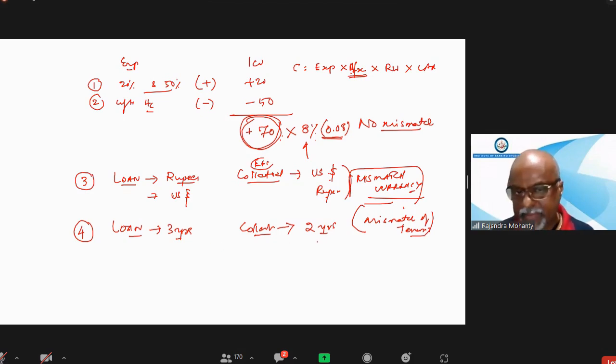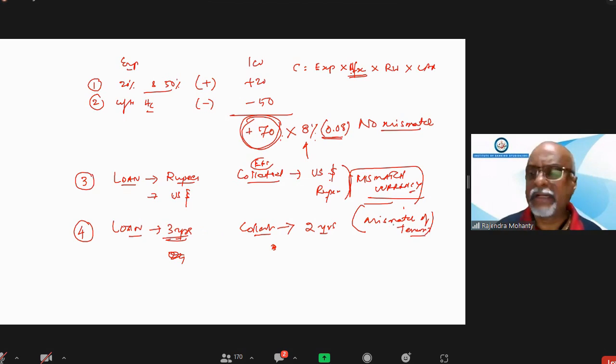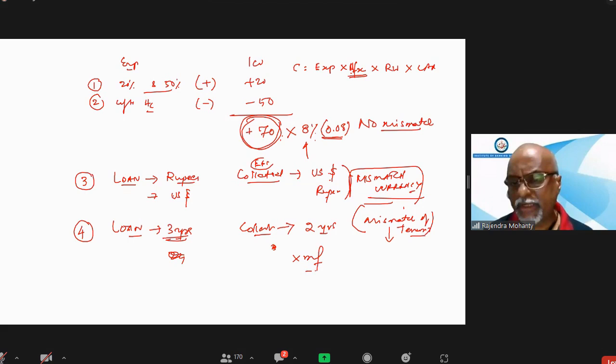If the collateral is available for a shorter period than the loan, we consider it a mismatch of tenure. If the loan is 2 years and collateral is 3 years, then there is no risk at all. In such a mismatch, another factor has to be multiplied, called the maturity factor. That maturity factor I will describe when I do a numerical.